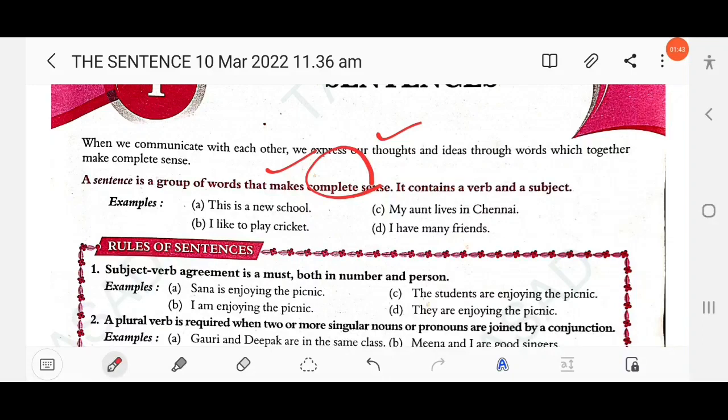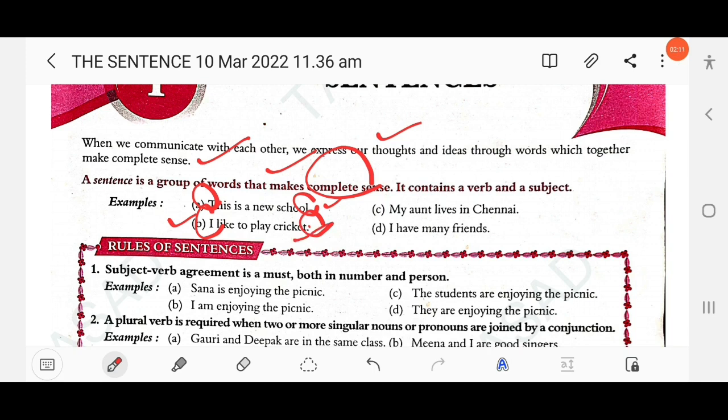Each sentence starts with a capital letter and ends with, as per the mood of the sentence, a full stop, question mark, or exclamation mark. So here the first letter should be capitalized, T. This is a new school, and you find the sentence ends with a full stop. The next example: I like to play cricket. Similarly, the sentence starts with a capital letter and ends with a full stop.